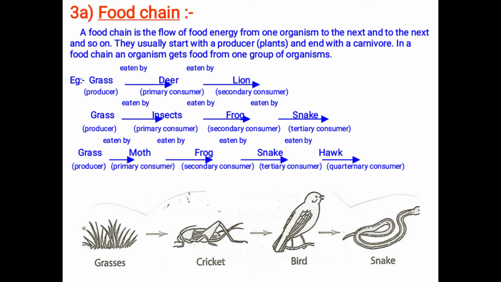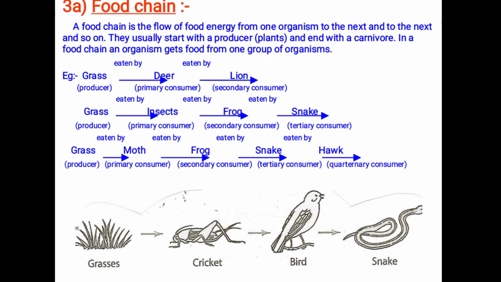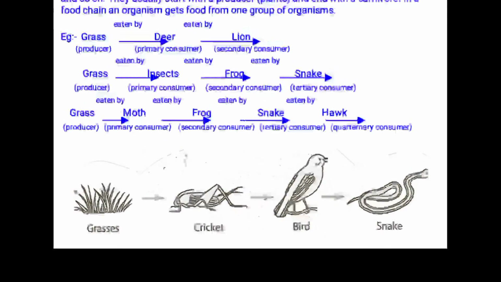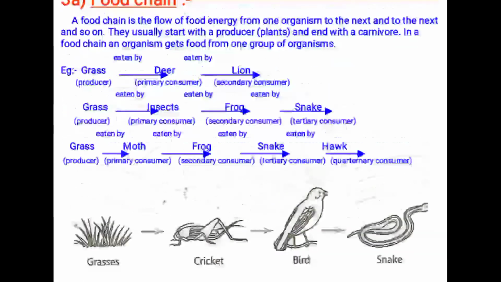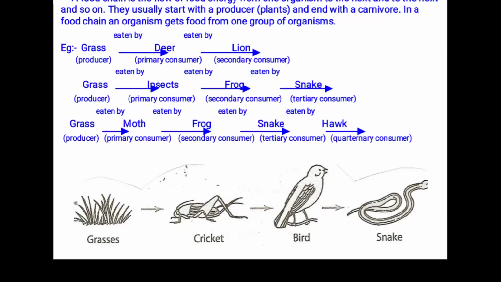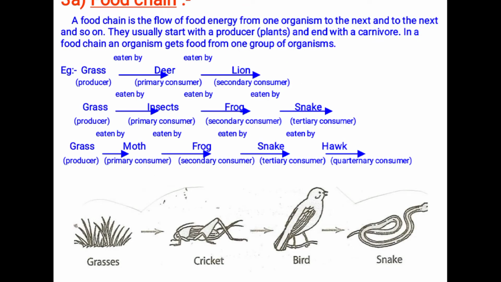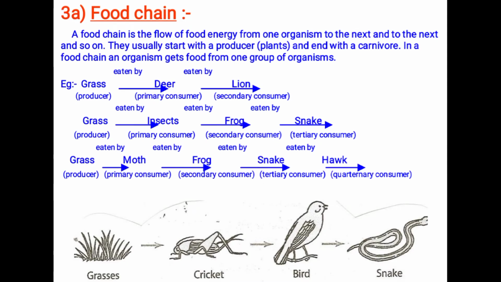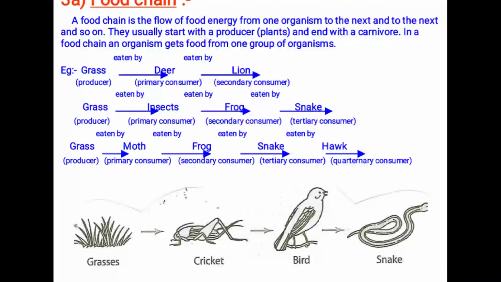For example, here we will take grass. Grass is eaten by a grasshopper. Grasshopper is eaten by a bird. Bird is eaten by snake.